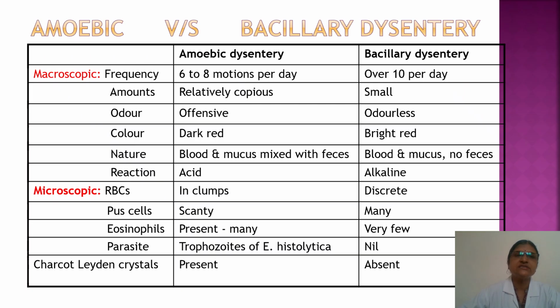So let's see first the difference between amoebic and bacillary dysentery. On gross or macroscopic examination, the frequency of stool in amoebic dysentery is 6 to 8 times per day.